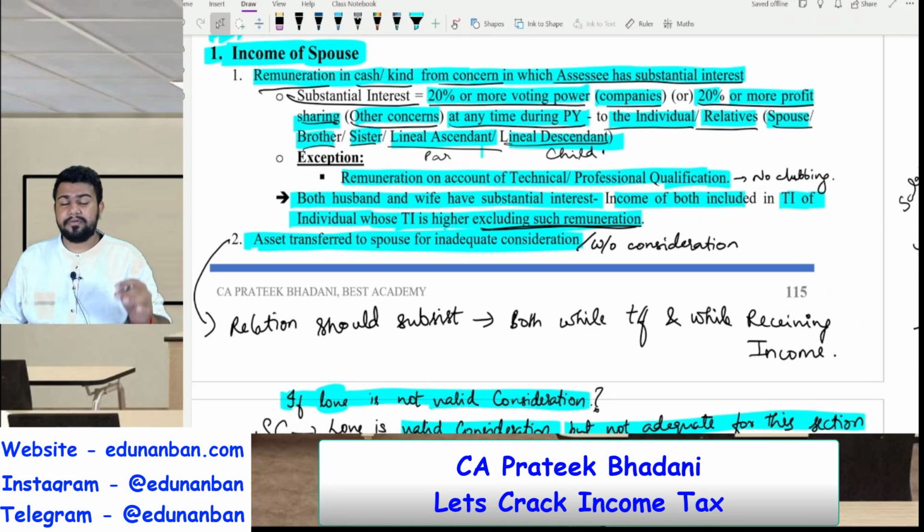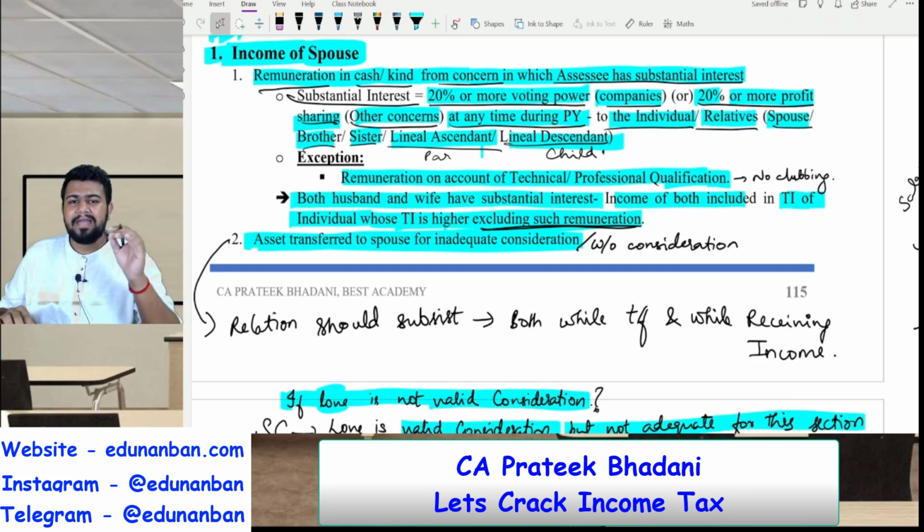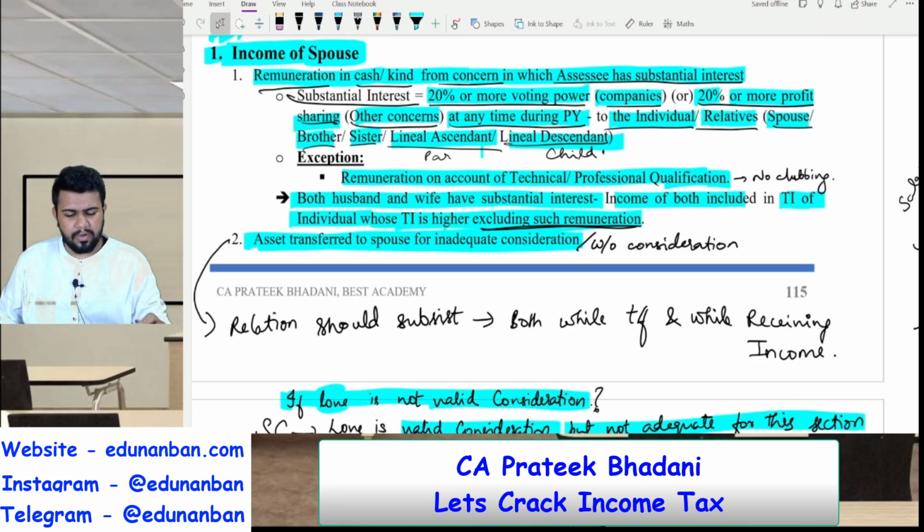However, there is an exception. If my wife is receiving the salary and if she is having the professional or technical qualification for that job and she is receiving the salary appropriate for that job, in such case the income will not be clubbed in the hands of the transferor. So if my wife is professionally or technically qualified, then income will not be clubbed. She will only pay the tax on the income. I will pay the tax on my own income.